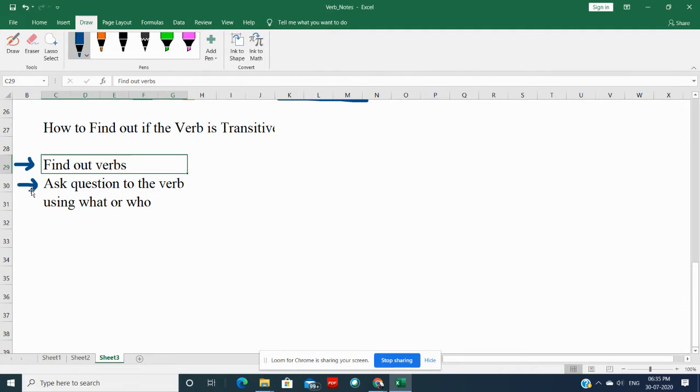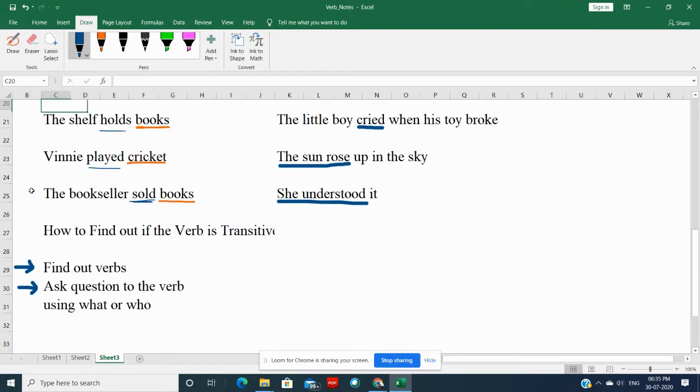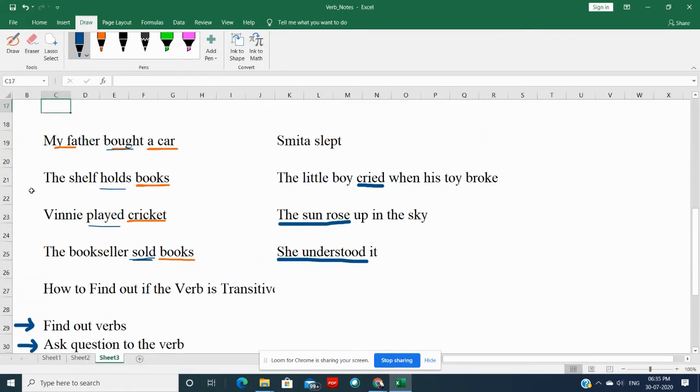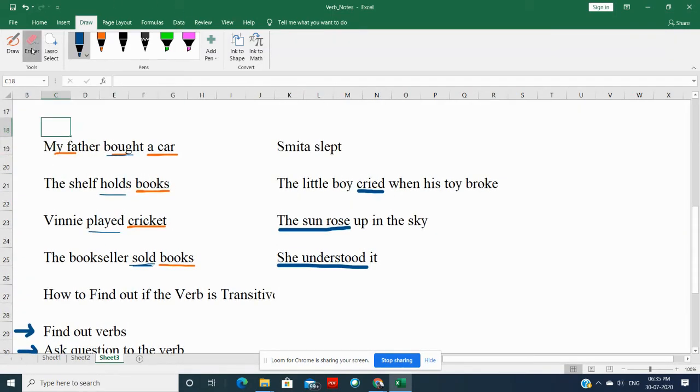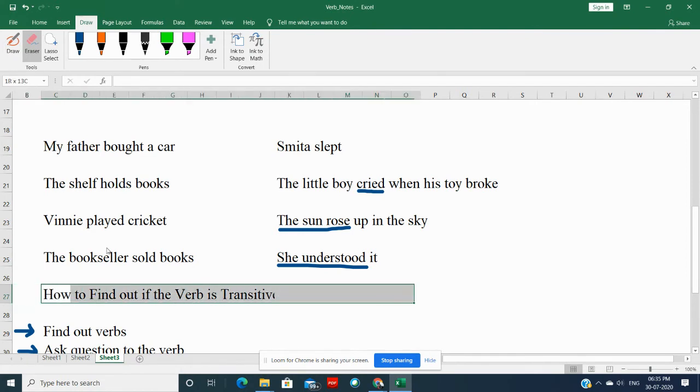Now, let's see these examples. Find out verb. Let me first erase this. So our steps are to find out the verb, and then whether the verb is transitive or intransitive.